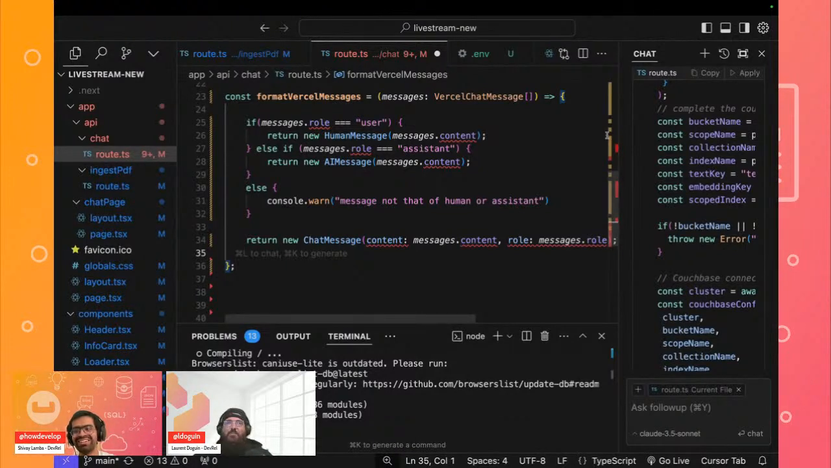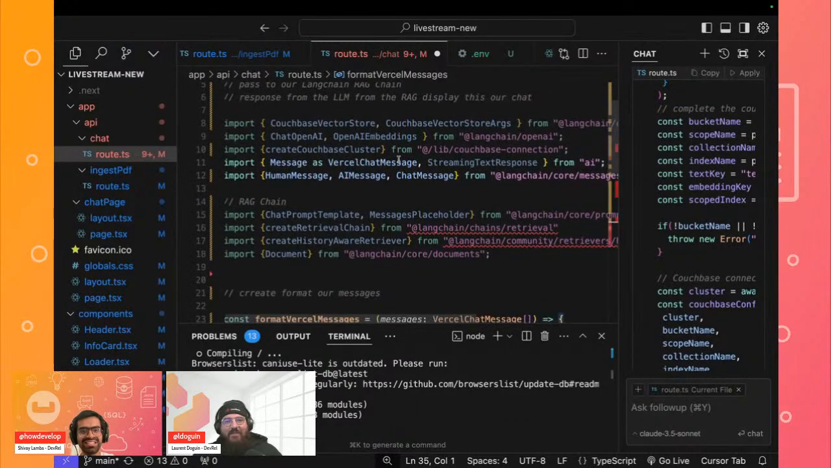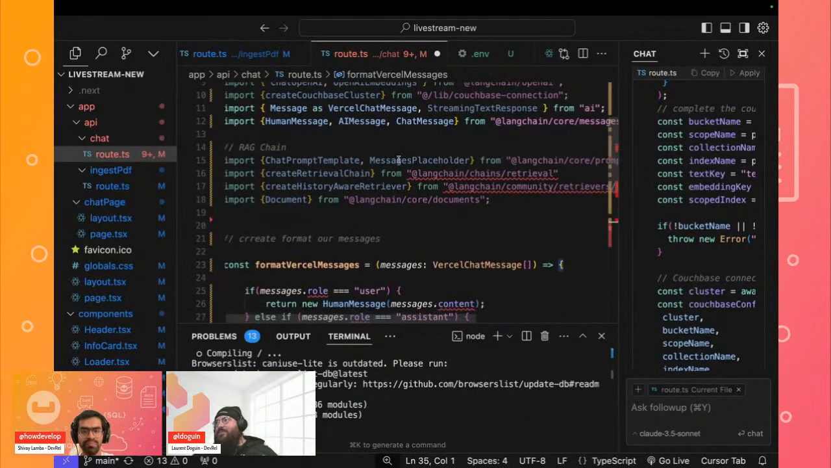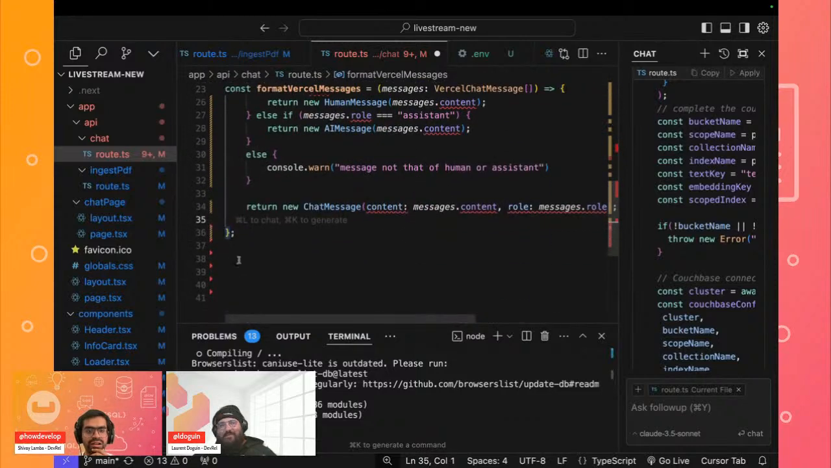Not completely aware, but yeah, I think this is what we're going to be using, and hopefully we should be able to resolve this. But yes, we are pretty much done with our first part, where we will now format the messages that we are getting from Vercel and use them inside of our chat interface.